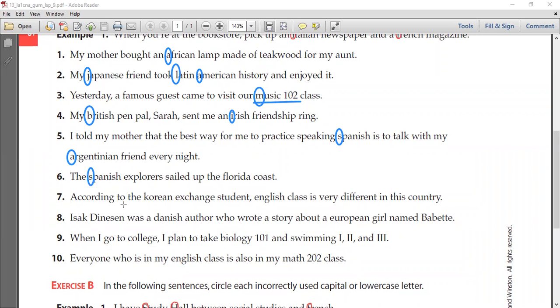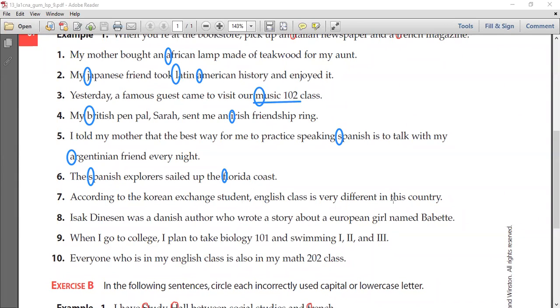The Spanish explorers sailed up the Florida coast. Now, coast here does not need to be capitalized because a coast is a common noun. Florida is an adjective because it describes the type of coast, but this is not the name of the actual coast. Therefore, we do not need to capitalize coast.